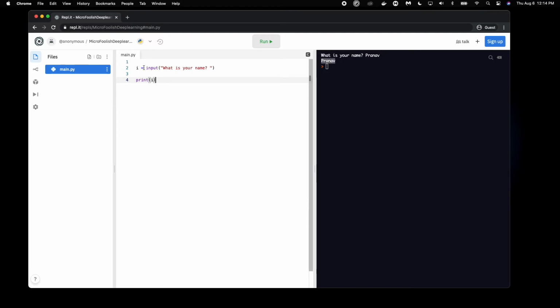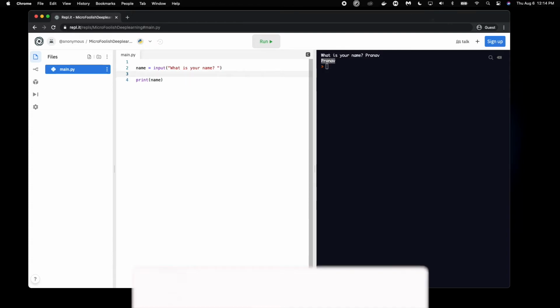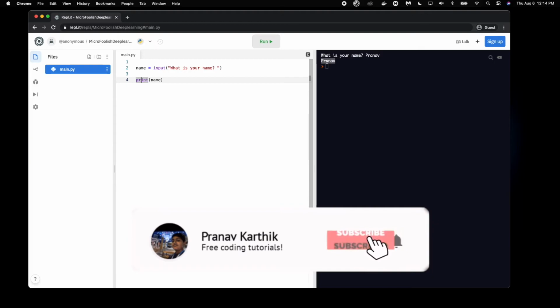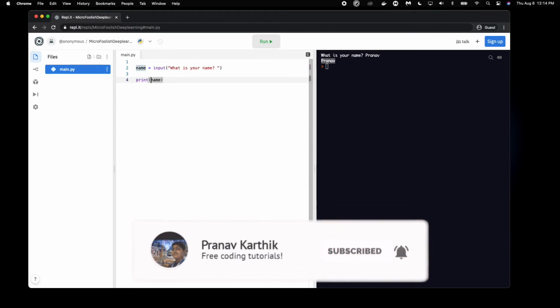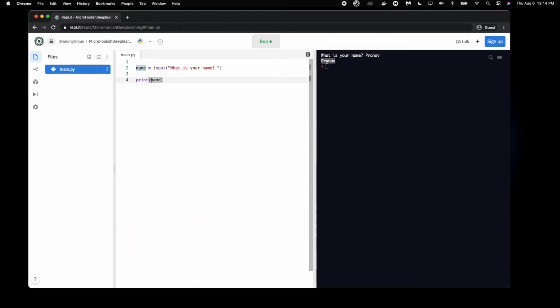But let's spice things up a little bit. Let's actually change this part over here to name, to make the naming a bit more friendly, I guess. And here, what if we want to put something together with name? Say we want to actually greet the user by saying hello with their name.